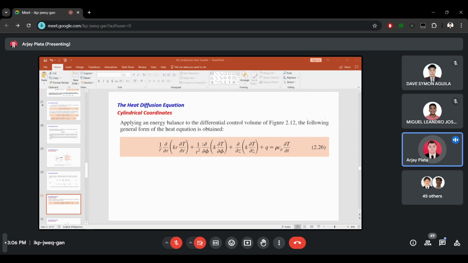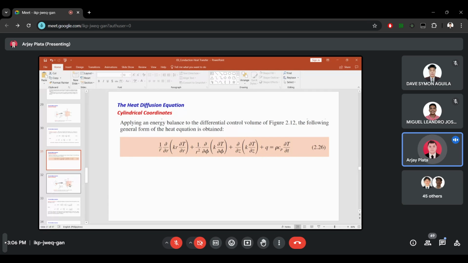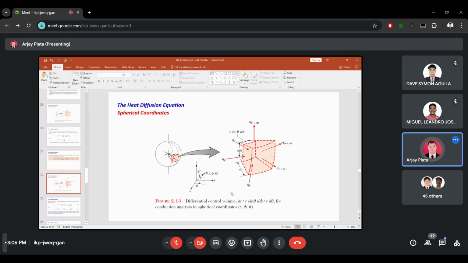So same format as those in the rectangular coordinate system. With regard to spherical, same case, we just have to change our differential control volume. So we have dr, r sine theta d phi, r d theta. This is our differential control volume because our spherical coordinates are r, phi, and theta.